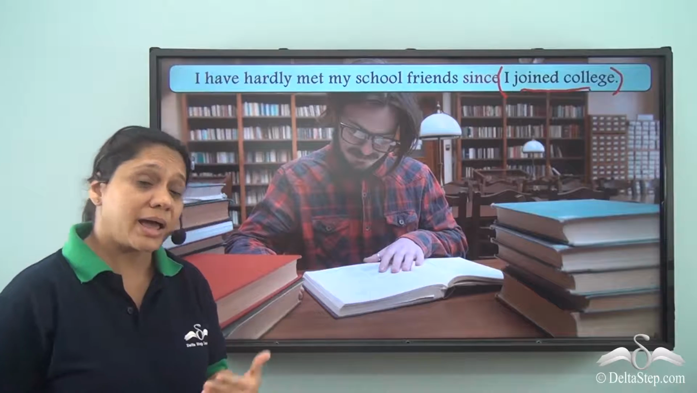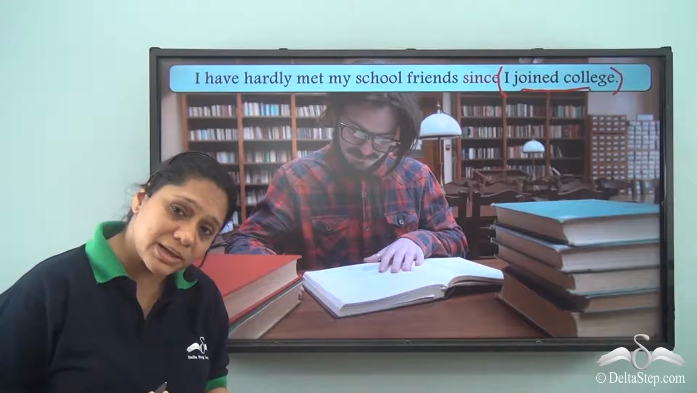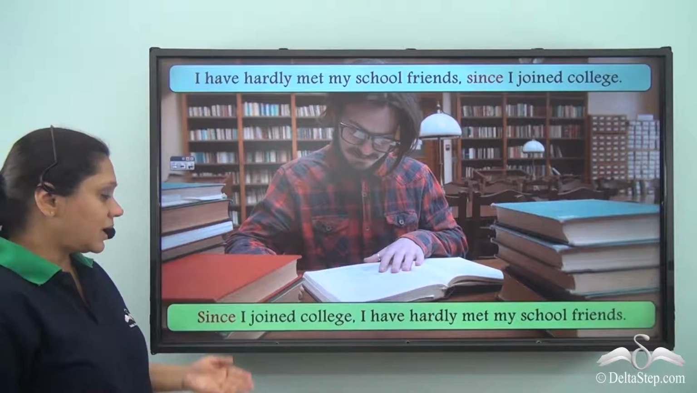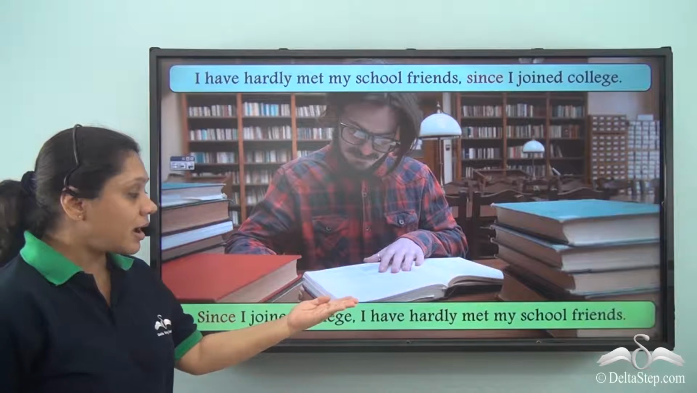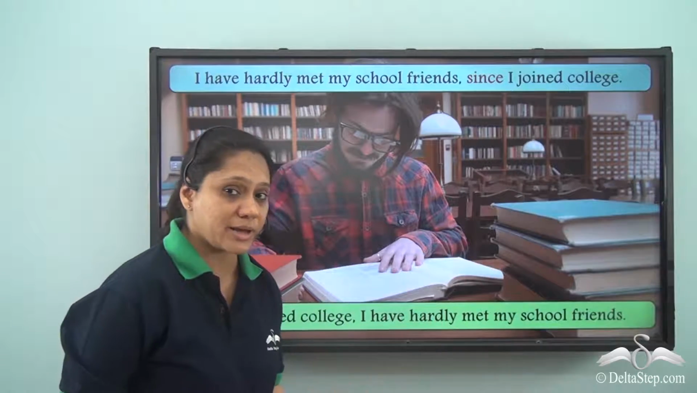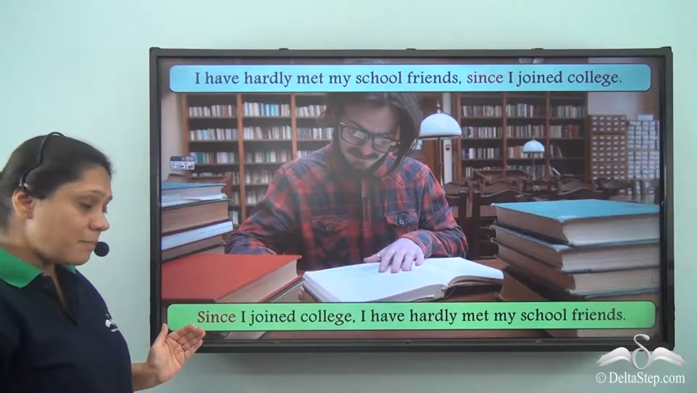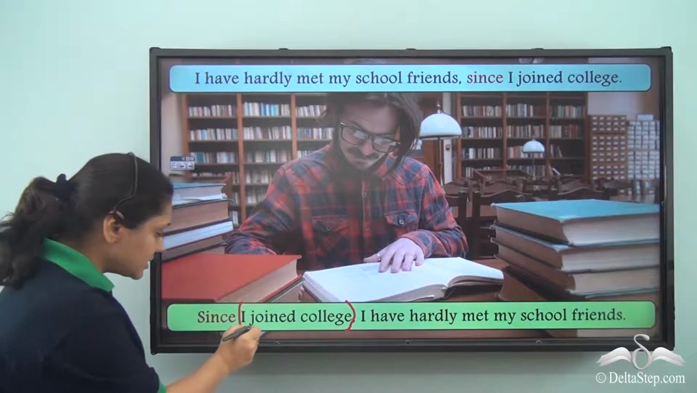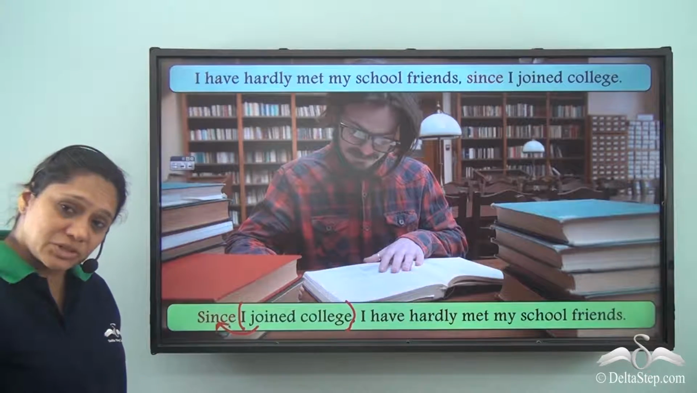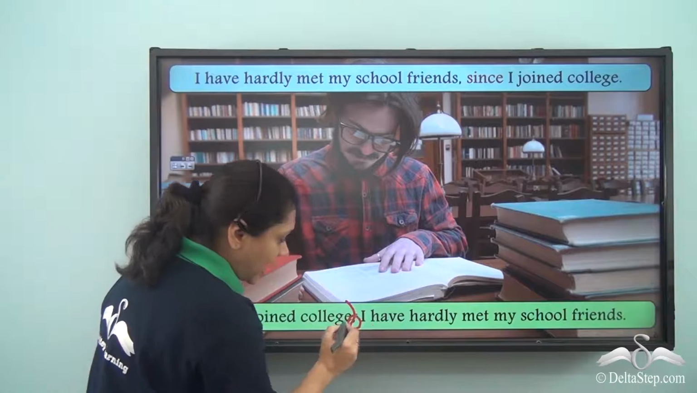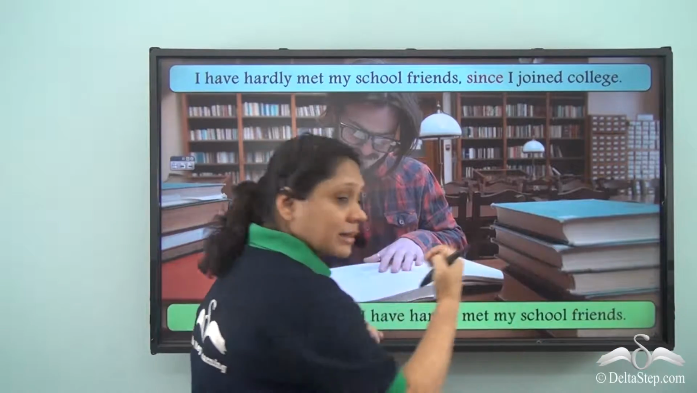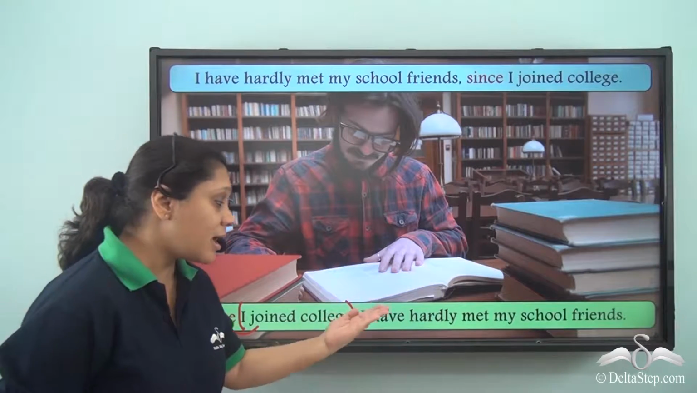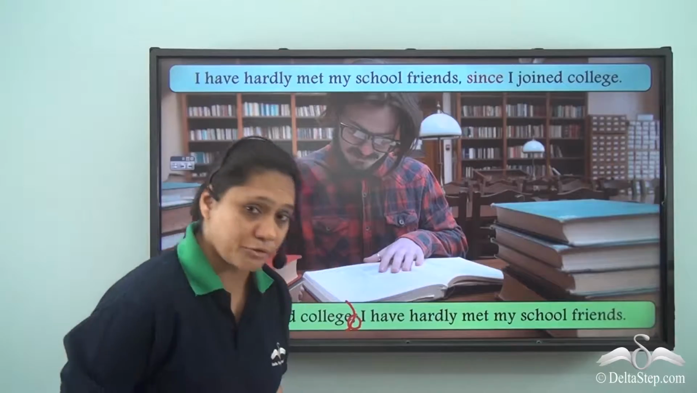Now we can again write the same sentence starting with the conjunction since. Let us see how. Since I joined college, I have hardly met my school friends. So what are we noticing here? That the part which is showing that something has happened in the past follows since immediately. We put a comma followed by the activity or the event that is happening. What is the event? I have hardly met my school friends.